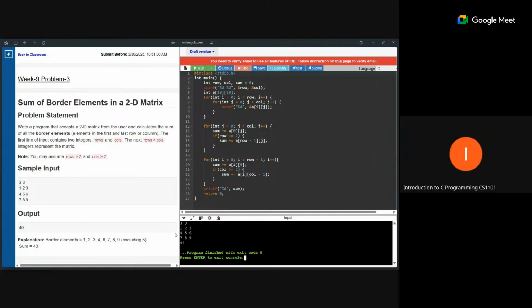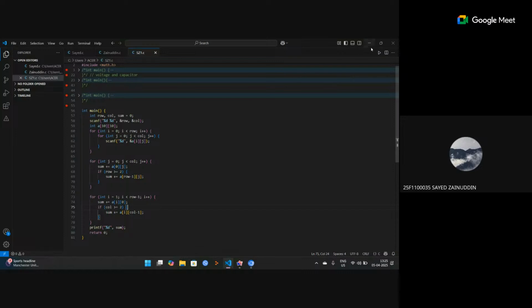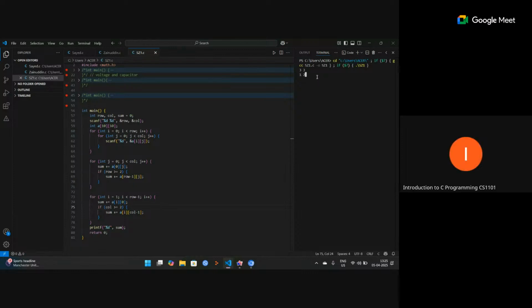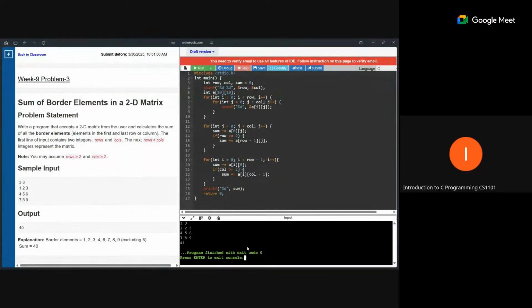इसमें 44 दिख रहा है, और यही अगर मैं वीएस कोड में या दूसरे कंपाइलर में रन करता हूँ, 40 दिखता है। Means that the code is running correctly on other compilers but not on online GDB? You are saying that? नो, ऑनलाइन जीडीबी पे वो आंसर गलत शो कर रहा है, और बाकी कंपाइलर पे सब में 40 शो कर रहा है जब सेम कोड रन कर रहा हूँ। Okay, one second. Show me the online GDB code. So the correct answer should be 40, and it's showing 44. Just let me take a look.